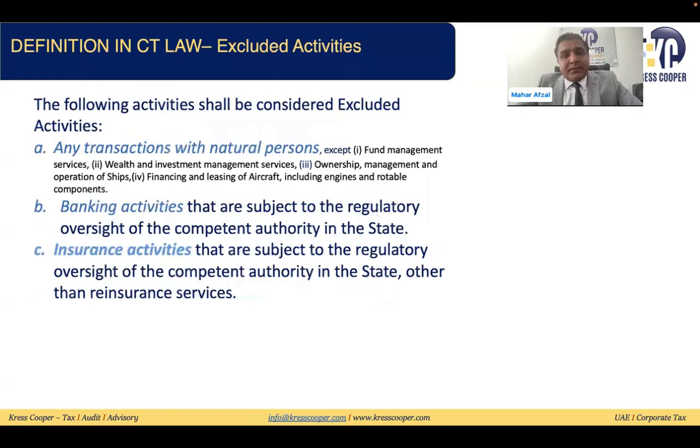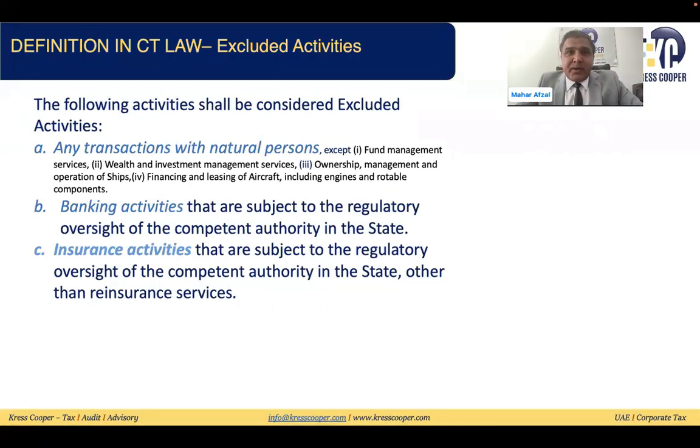The excluding activities. We said that basically every free zone person's income will be qualifying income other than excluding activities. So if a free zone person is generating any income out of these, it will be considered non-qualifying income and will be subject to tax at 9%. So what are the excluding activities? In the excluding activities, there is any transaction with a natural person, except these four transactions. Means all the transactions with a natural person will be excluding activities except these four transactions.